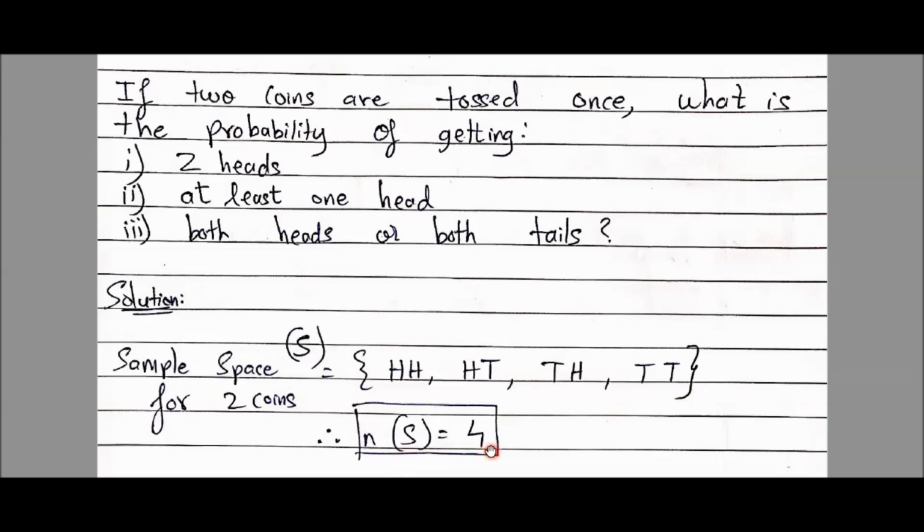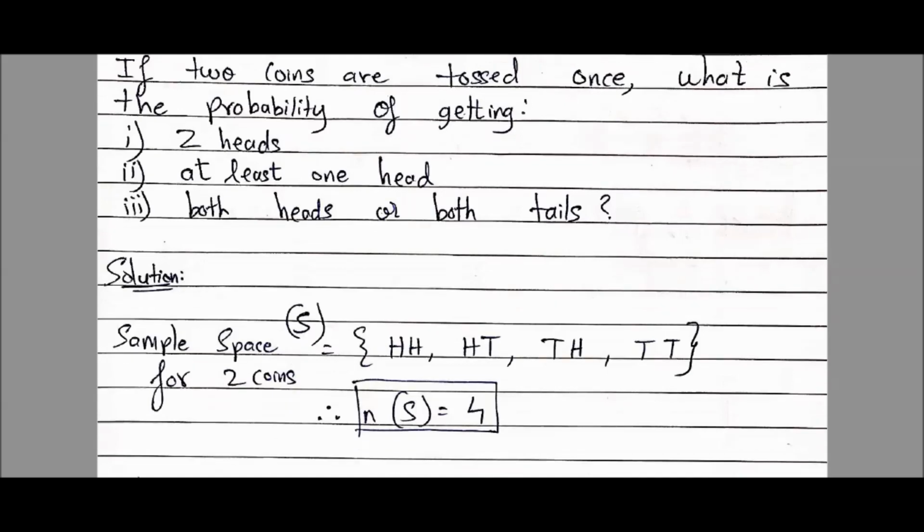ठीक है, इतना लिख देने का. When 2 coins are tossed, there is a sum. They are asking us what is the probability of getting 2 heads. Now they are giving you their requirements. If you remember my previous discussion, the requirement is called an event. So my first requirement is getting 2 heads, I want to find what the chances, what the probability is of getting 2 heads. So it's my event.